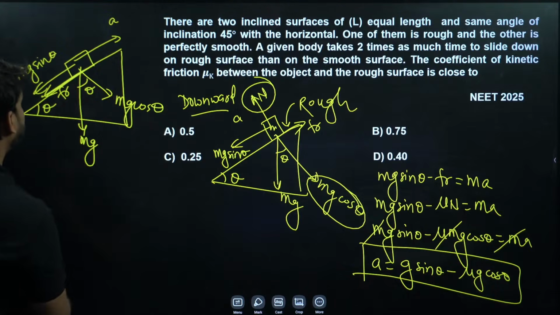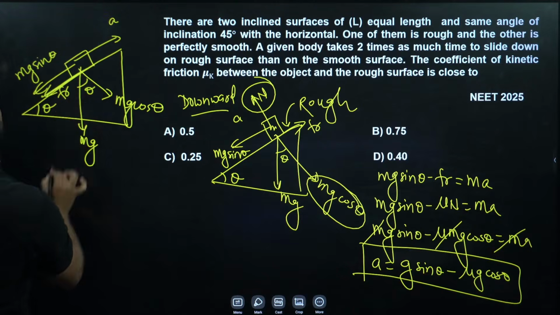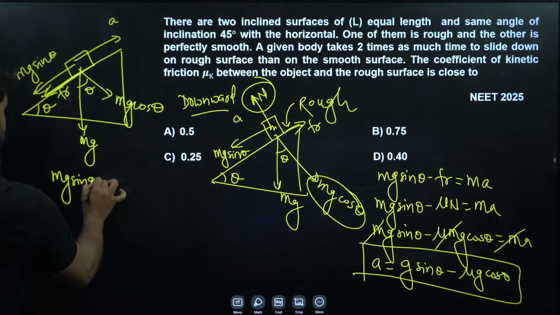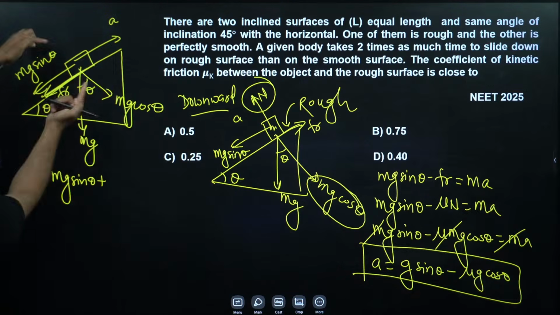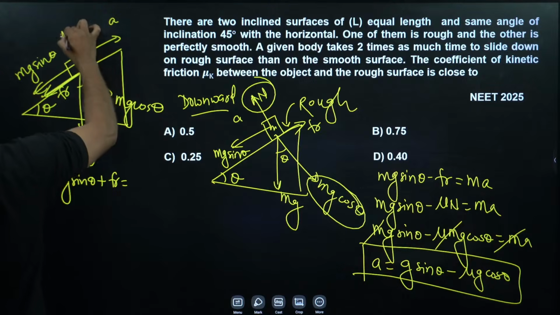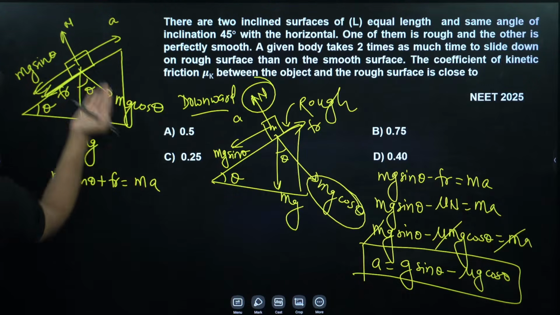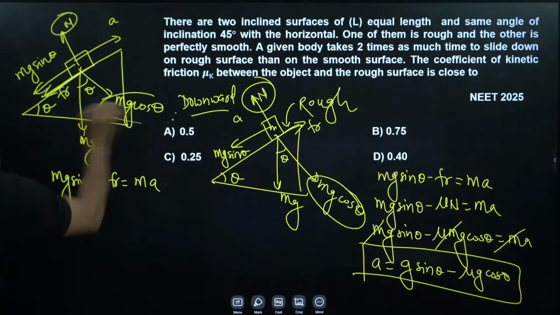So what will be the result? This acceleration will be equal to the sum of these two. So mg sin theta plus friction, because both are in the same direction, plus friction force will be equal to ma. This is n here, and friction, we all know, is mu n, and n is equal to mg cos theta.